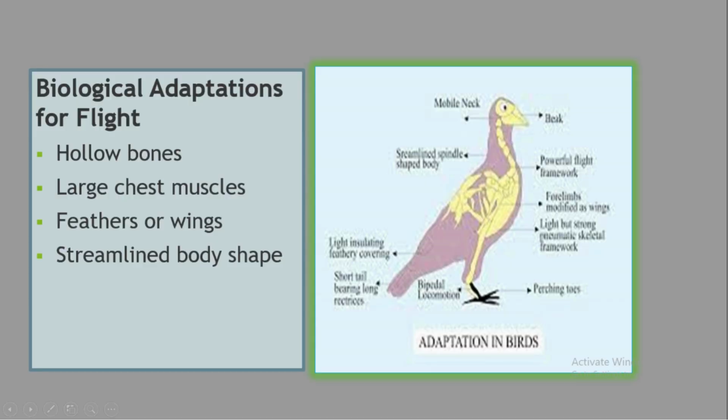There are some biological adaptations for flight. For example, hollow bones, large chest muscles, feathers or wings, and a streamlined body shape are biological adaptations for flight.